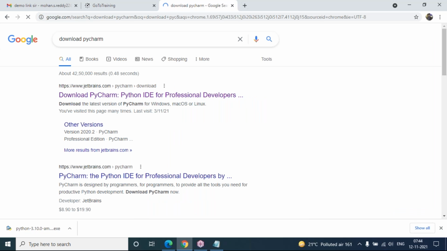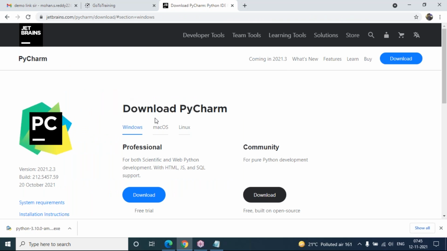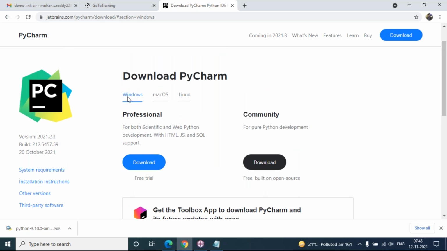Once you enter, you can see this is the official website of PyCharm editor, jetbrains.com. Click on this link, and you will notice two options here: download PyCharm Professional as well as Community. At this point, I recommend downloading and installing Community for pure Python development. It is completely free, built on open source, and there is no need for any license, no need to pay anyone.